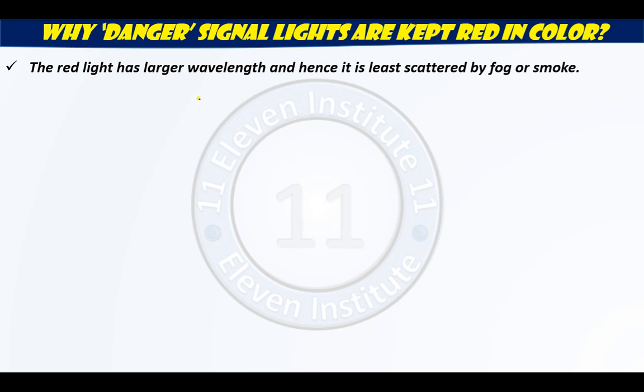The red light has larger wavelength and hence it is least scattered by fog or smoke. Now, this is a very important sentence as far as the explanation is considered. The red light has larger wavelength and hence it is least scattered by fog or smoke. Now, see, the fog or the smoke, their particle size is less, and hence they will scatter the light which is having smaller wavelength. But the red light is having larger wavelength and hence its scattering will be the least.